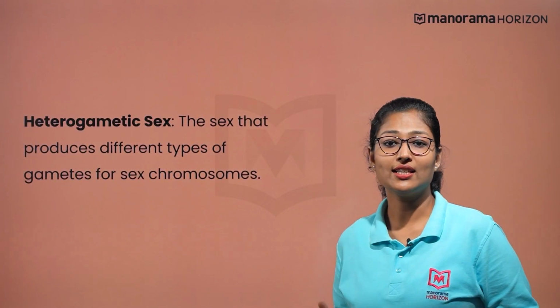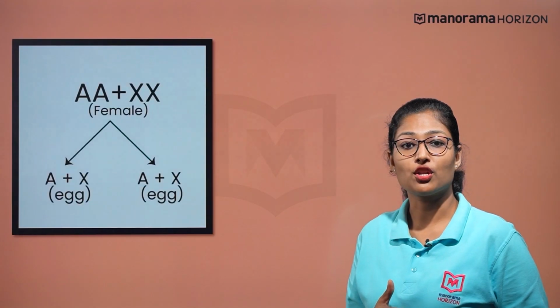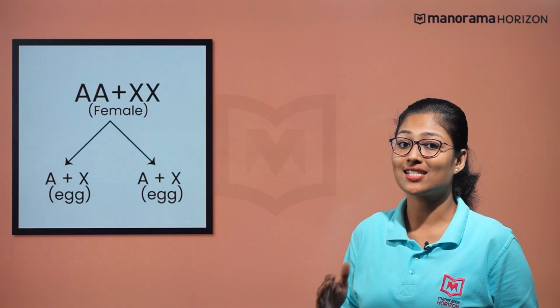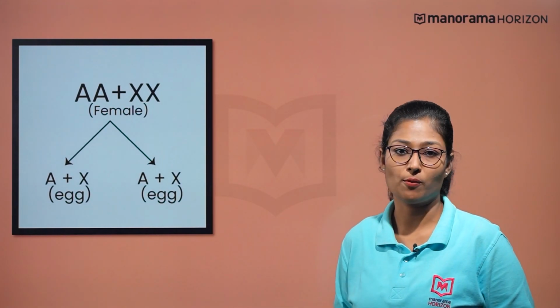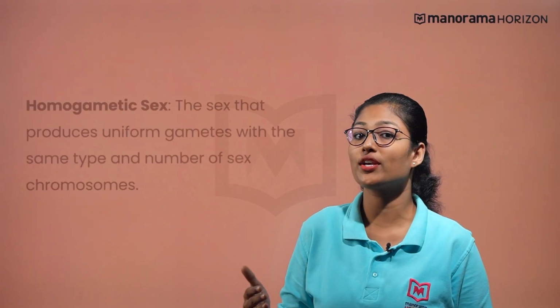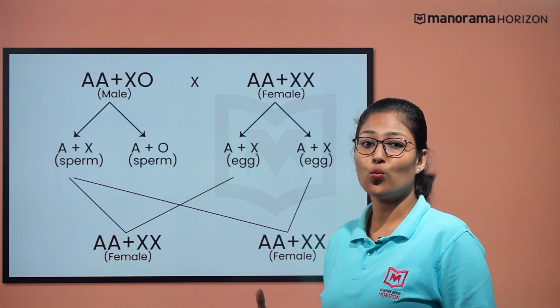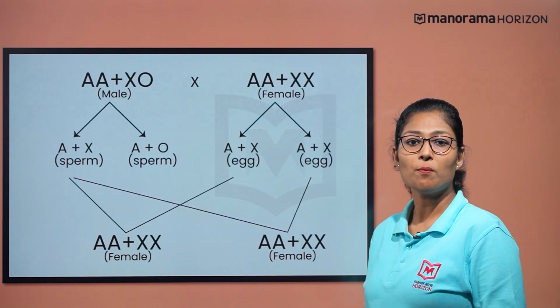The production of different types of gametes for sex chromosomes by males makes them the heterogametic sex. On the other hand, female grasshoppers produce eggs with the same genetic composition. Each of these eggs has autosomes and one X chromosome. The production of uniform gametes that have the same type and number of sex chromosomes makes the female grasshopper the homogametic sex.